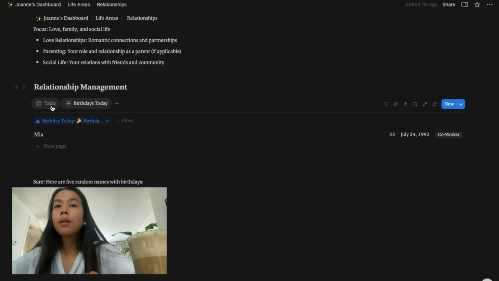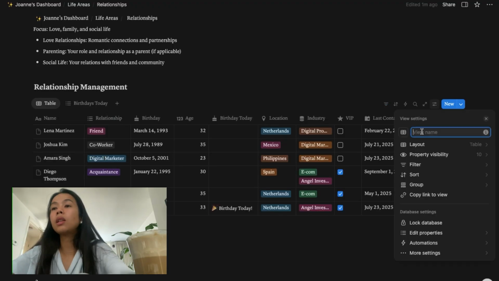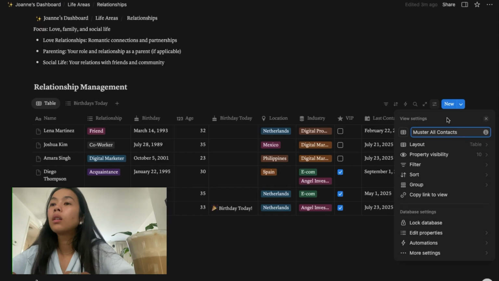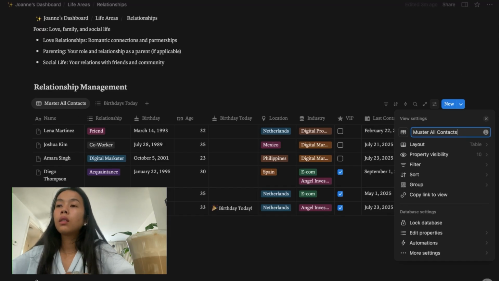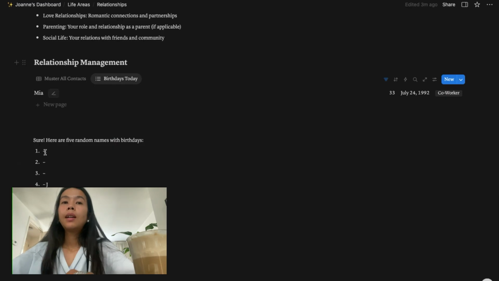And the first tab, the original tab that we created, we can actually rename it, and we say master contacts.